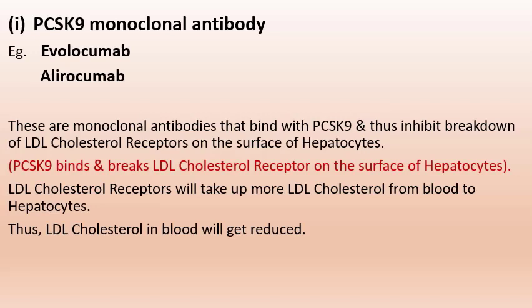Newer drugs for the treatment of dyslipidemia. PCSK9 monoclonal antibody. Examples include evolocumab and alirocumab. Evolocumab and alirocumab are monoclonal antibodies that bind with PCSK9 and thus inhibit breakdown of LDL cholesterol receptors on the surface of hepatocytes.